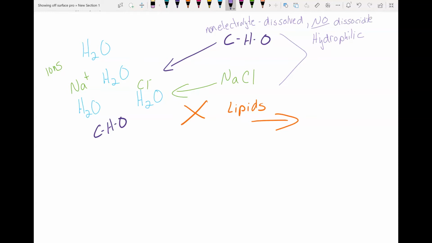Because the carbon, hydrogen, and oxygen stayed together. They never left each other's side the whole night at the party. The salt is also hydrophilic because it went to the party, but it is an electrolyte. So it dissolved because it went to the party and it mixed with water, and it dissociated. Because once it got to the party, the sodium and the chloride ditched each other and they ran off with the water molecules instead. They didn't hang out together. They went to the party together, but then they didn't hang out together once they got there.